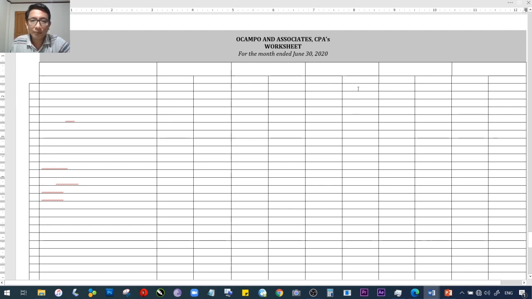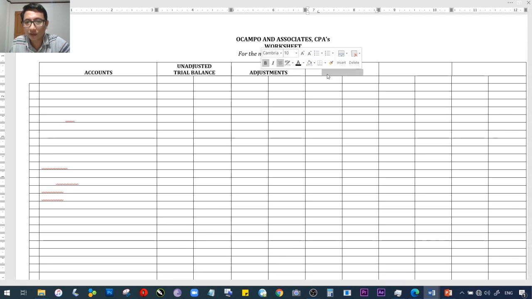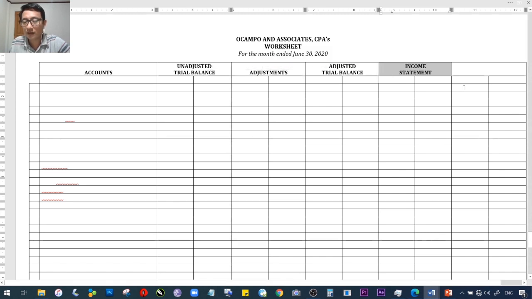The next would be labeling the headers of our worksheet. So, alam natin, this one would be our accounts column. What are columns 1 and 2? This one would be your unadjusted trial balance. Columns 3 and 4, this one would be your adjustments. Columns 5 and 6, this one would be your adjusted trial balance. And then your columns 7 and 8 would be your statement of profit or loss columns. And then 9 and 10 would be your statement of financial position columns, or the balance sheet for brevity.